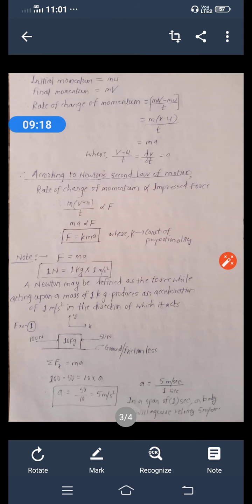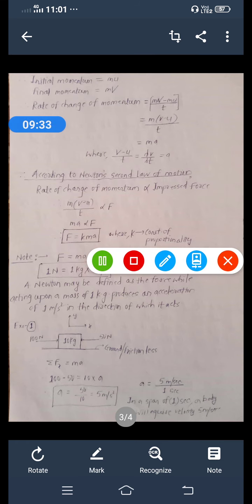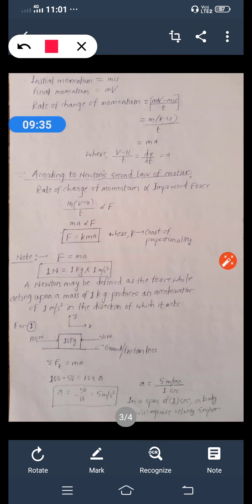So initial momentum is mu, mass into initial velocity. Final momentum is mass into final velocity. So then we can say the rate of change of momentum is equal to mv minus mu divided by t. It is a rate, so that's why we divide that momentum difference by t. So it is the rate of change of momentum.